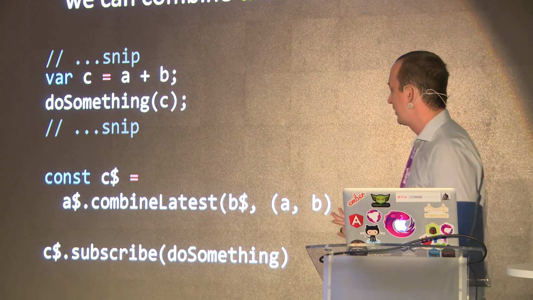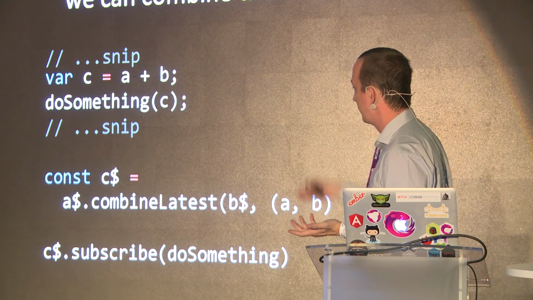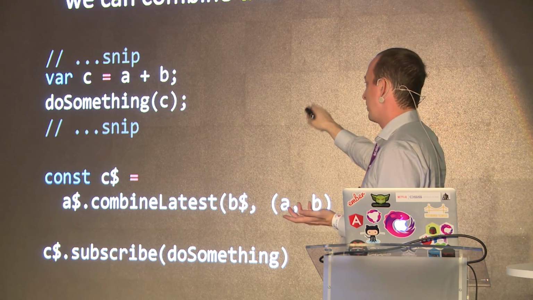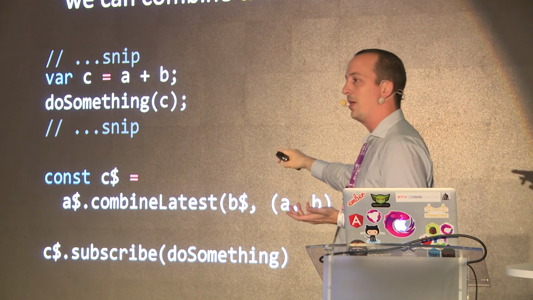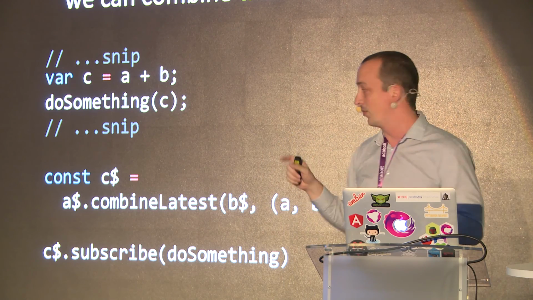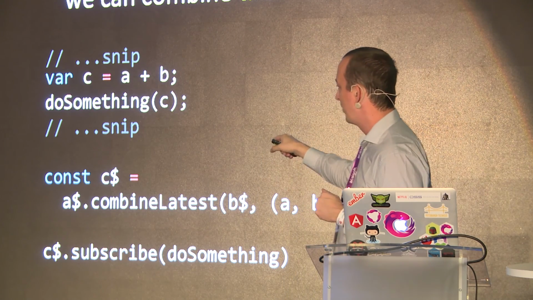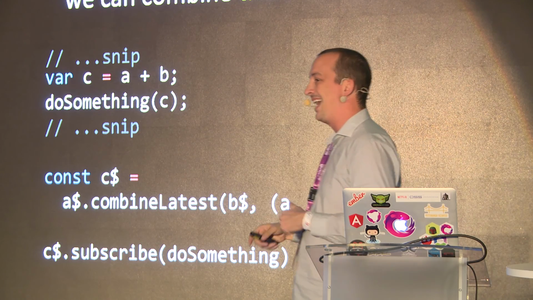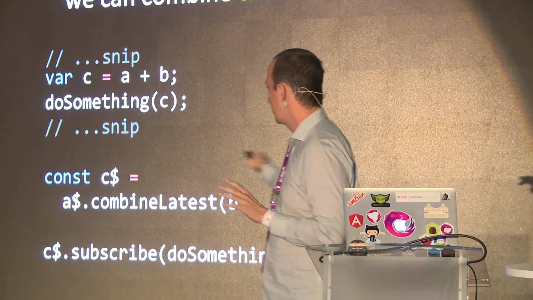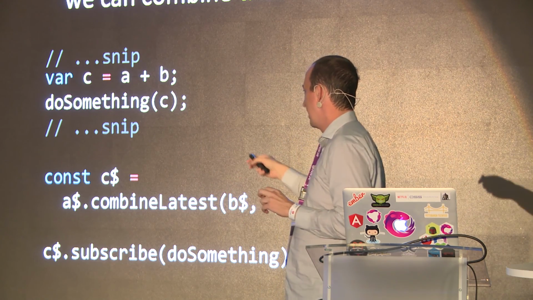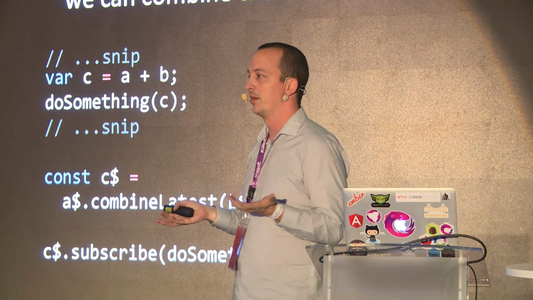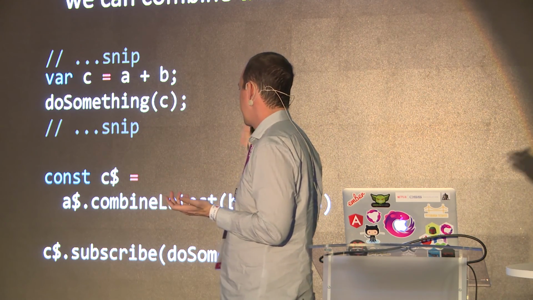Now, you'd look at this and you'd think, well, that's a lot more code, Ben. The one up the top is clearly just a few characters, and this one down here is kind of a paragraph of stuff. But the difference is, right now, I could change out my stream of A or my stream of B for any other observable that happened to be the same type. So presuming that these are both observables of numbers, they're probably coming from, I don't know, maybe somebody updated a text box or something for my stream of A, and there's another text box update for my stream of B.